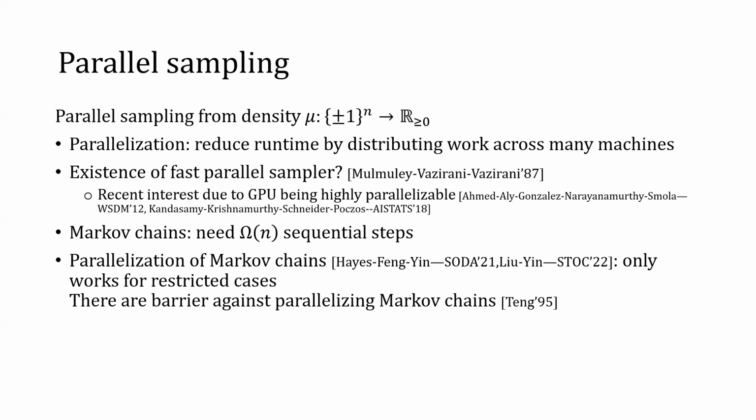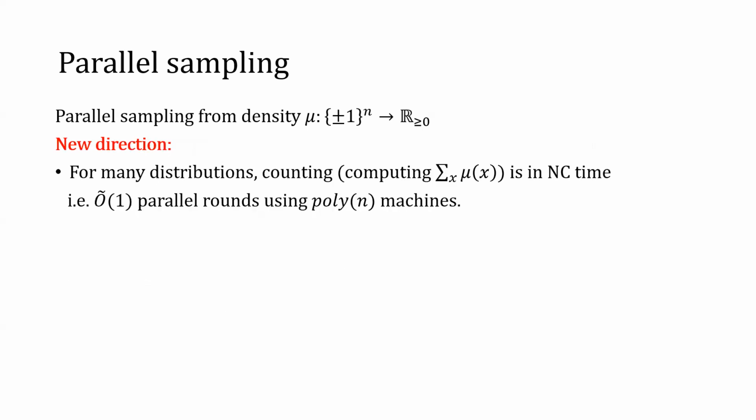This was discussed in a work by Teng, where he shows that the Jerrum-Sinclair Markov chain to sample perfect matchings cannot be very efficiently parallelized unless polynomial time algorithms are all parallelizable. So we need a new direction to get fast parallel sampling algorithms aside from parallelizing Markov chains.